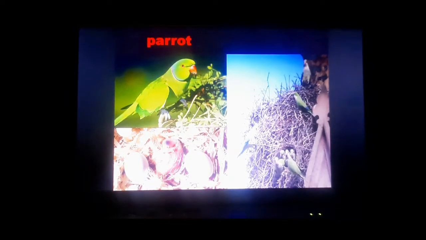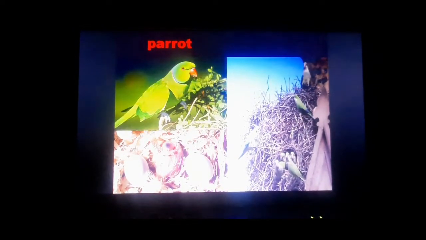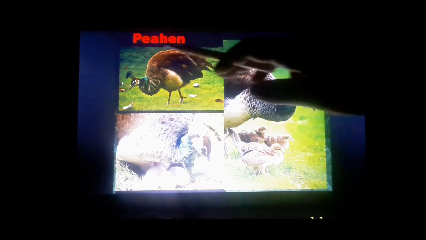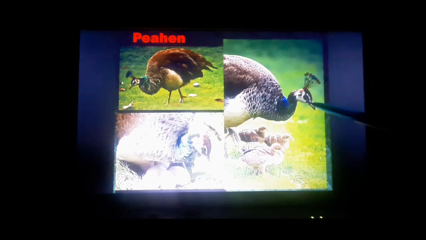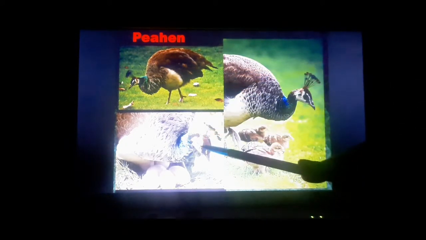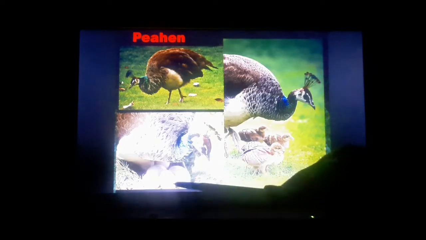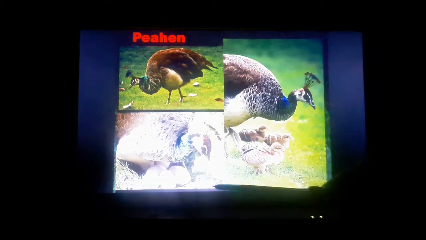Next we will see another bird, the peahen. Do you know what a peahen is? Yes, the female peacock. The peahen lays her eggs here.